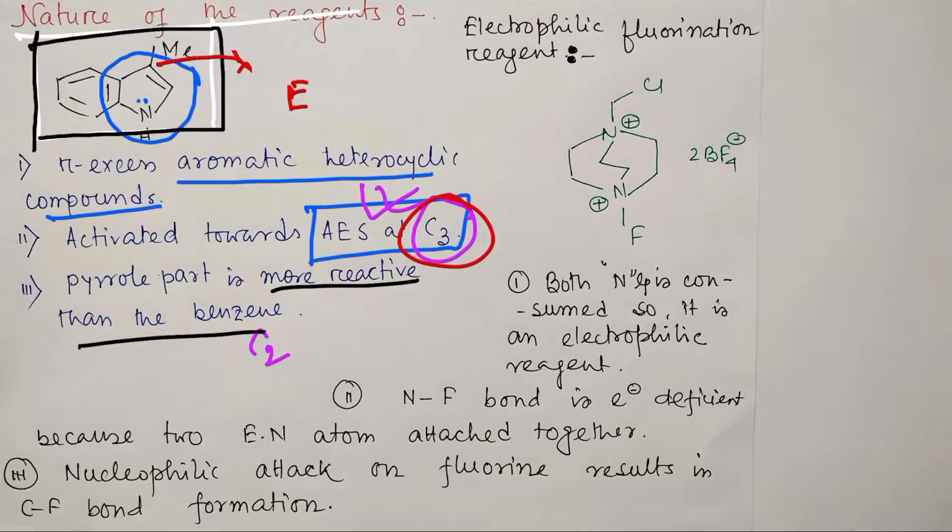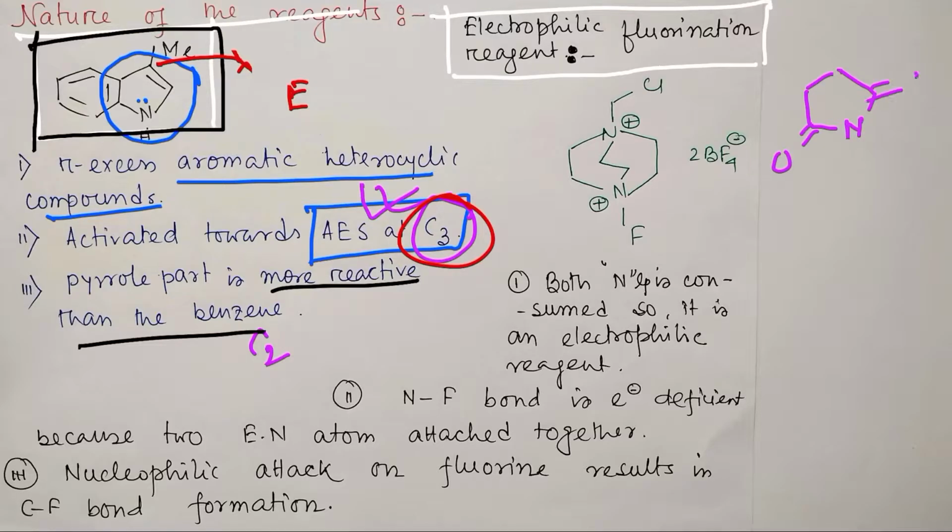I know this term is completely new to you, so let me give you a very basic thing. Just look at the molecule NBS. By the way, I have already discussed many lectures on this kind of chemistry, electrophilic halogenation, and I have discussed an MCQ on NBS. NBS is nothing but N-bromosuccinimide. In NBS we know that this bromine is delta positive and nitrogen is delta negative because of electronegativity differences.